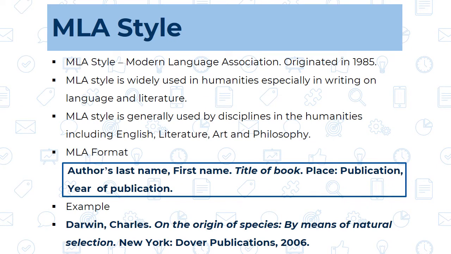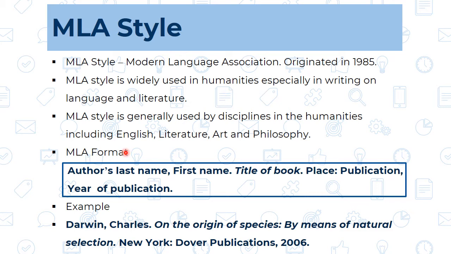Second, MLA style. MLA stands for Modern Language Association, meaning the Modern Language Association has introduced this MLA style. It originated in 1985, and it is most widely used in the humanities, especially in writing on language and literature. And on which subjects does it focus specially? That is English, literature, arts and philosophy. So basically the MLA style deals with the discipline of humanities.